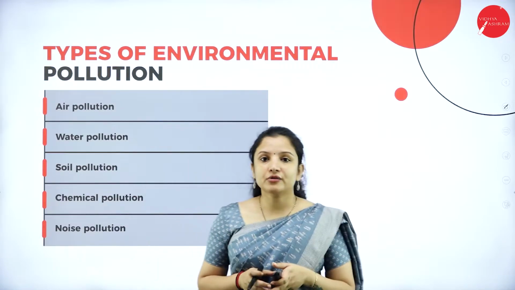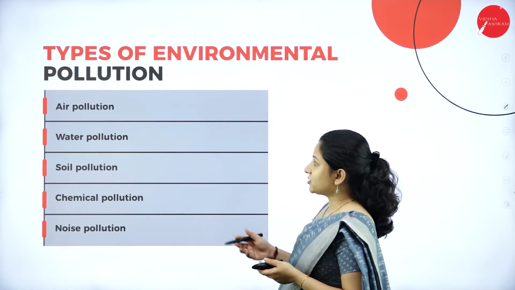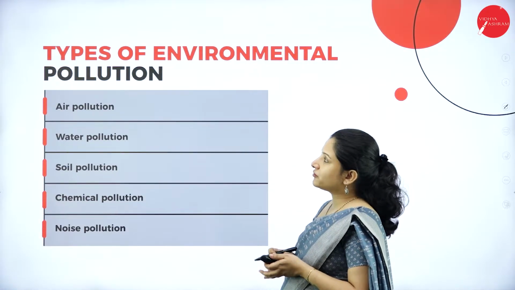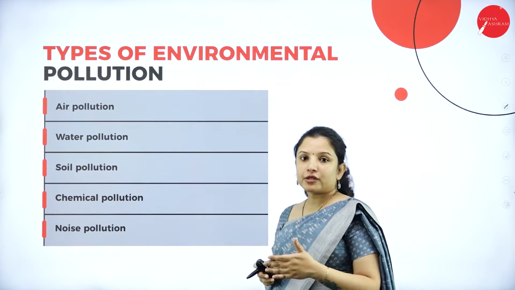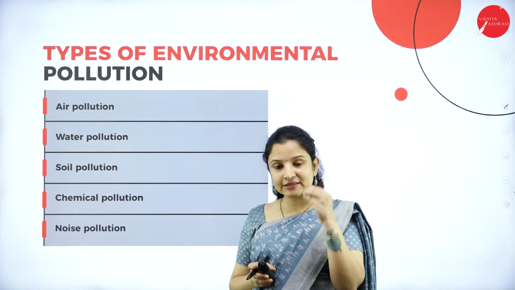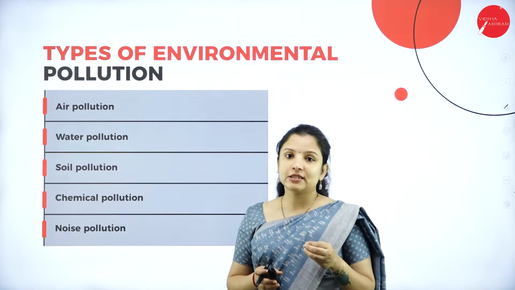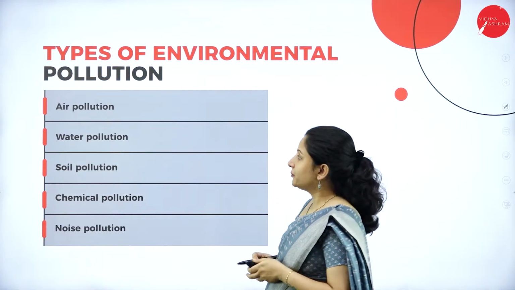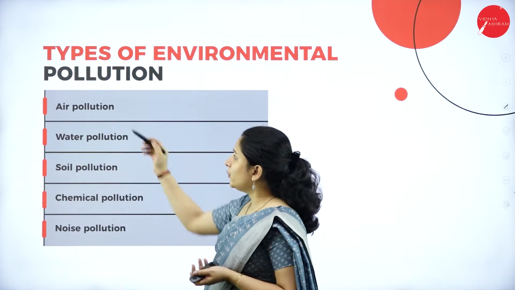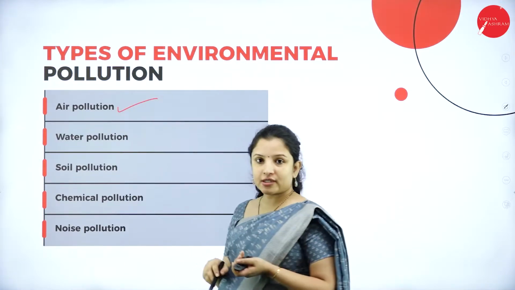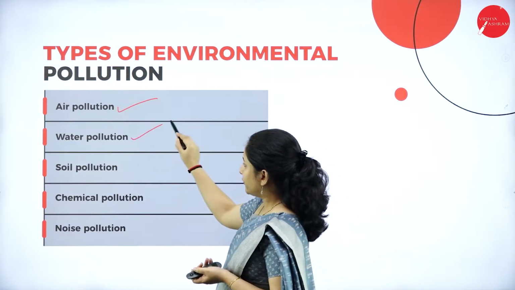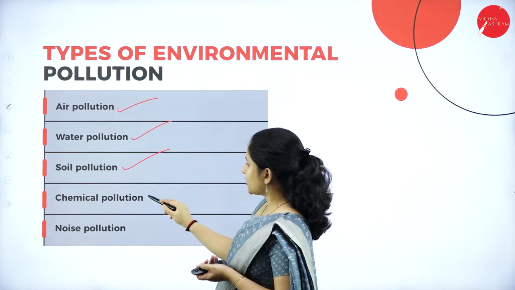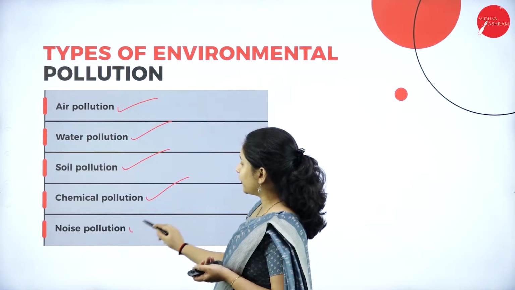So talking about the different environmental pollution. The types of environmental pollution have been specifically mentioned in your syllabus. So that is why I have retained these. We learn about air pollution in this unit, about water pollution, soil pollution, chemical pollution and noise pollution.